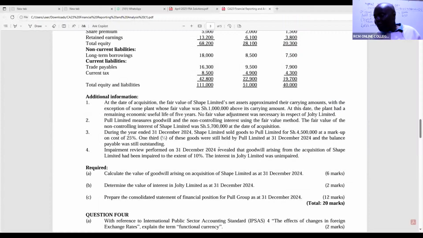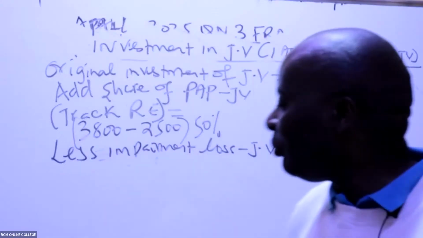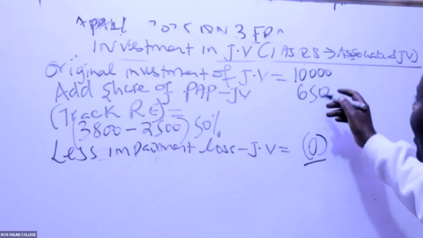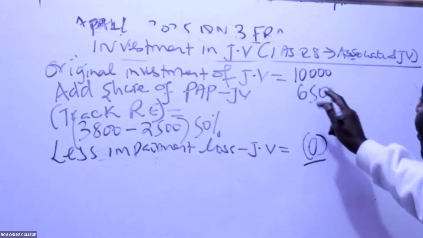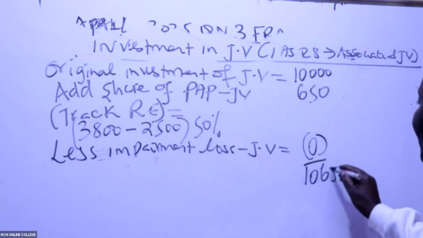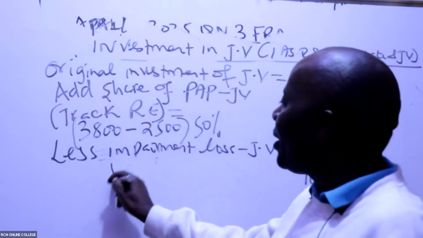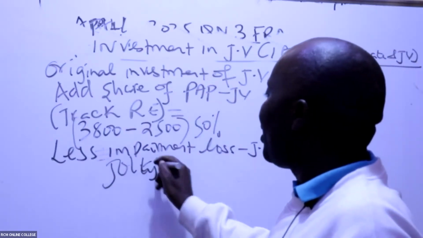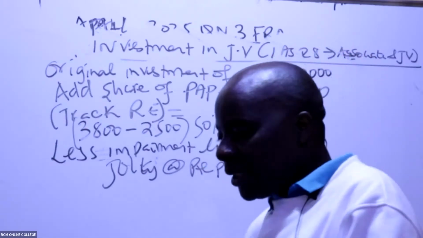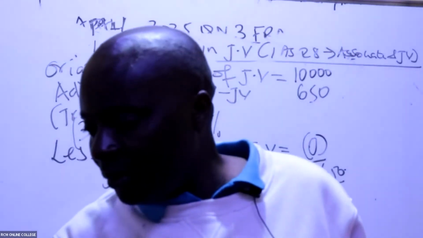Impairment review performed on December revealed that goodwill arising from the acquisition of GJ Limited had been impaired to the extent of 10%. The interest in GJ Limited was unimpaired. So impairment loss is 0 for the joint venture. Remember, GJL is the joint venture, so 0. So add 10,000 plus this 650. This gives us 10,650. So this is GJL at reporting date. This is what we shall take to our statement of financial position.